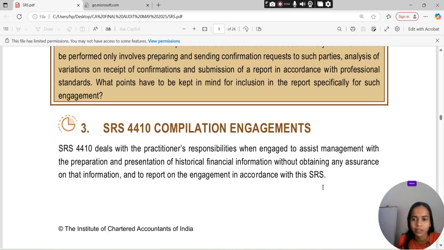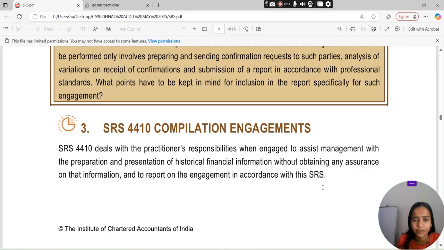Then हम आ जाते हैं, तो ये सारा हमारा SRS 4400, that is engagement to perform agreed upon procedures regarding financial information, खत्म हो गया है. अब आ जाते हैं हम compilation engagement पे.